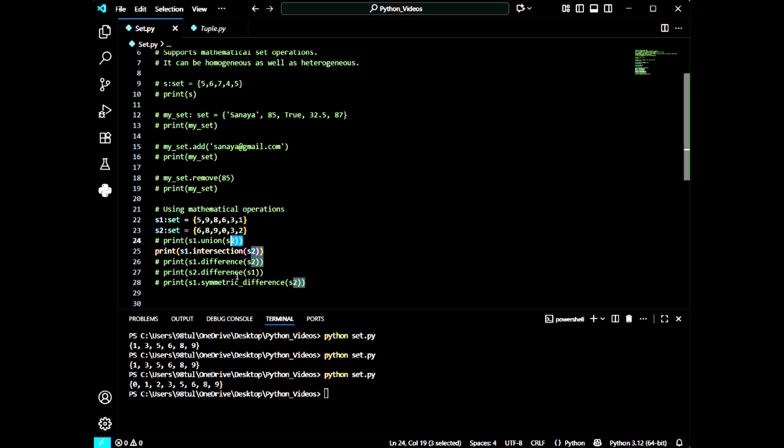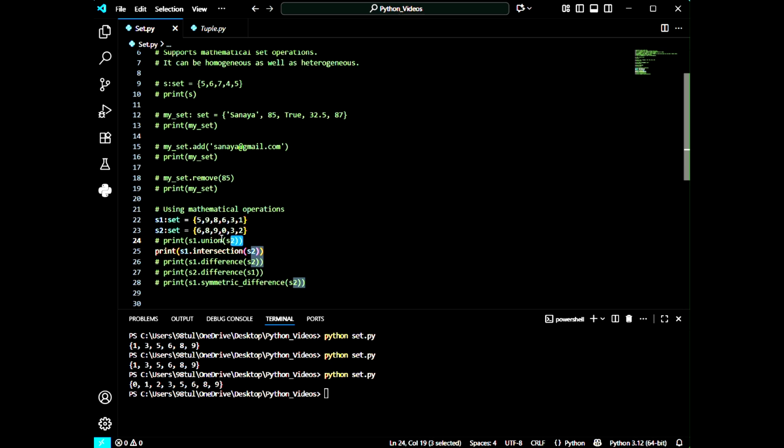Okay, so when we use intersection, it will give us in return the difference of sets. That means whatever element is present in set 1 and set 2, it will give me just common elements. We will get the common elements.